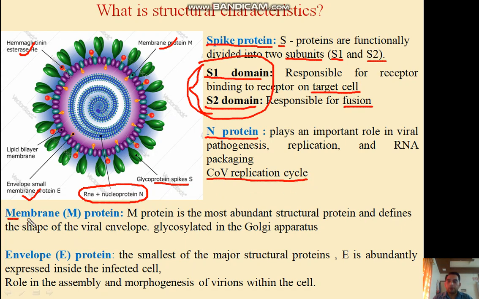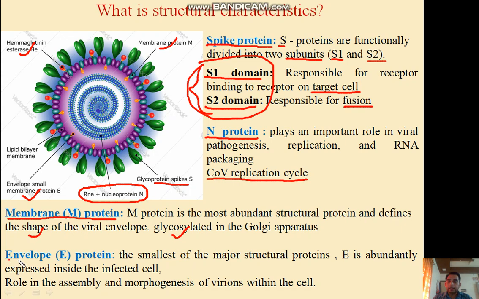Another important protein is the membrane protein, M protein. The M protein is the most abundant structural protein, and its basic role is to give shape to the viral envelope. This protein is glycosylated in the Golgi apparatus during the viral replication cycle.